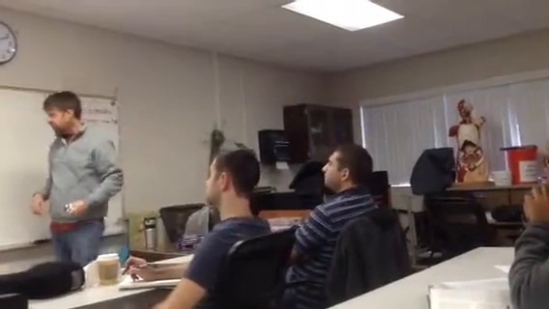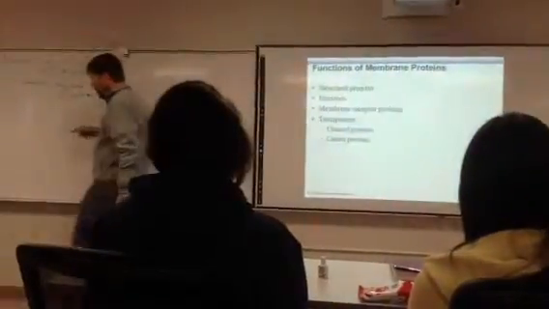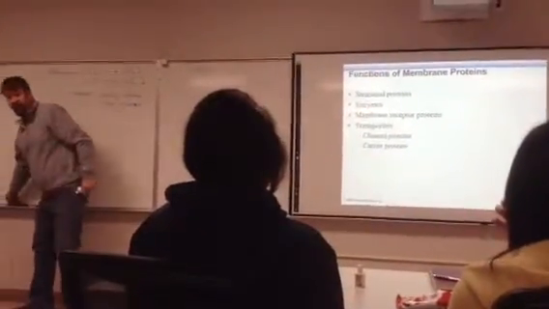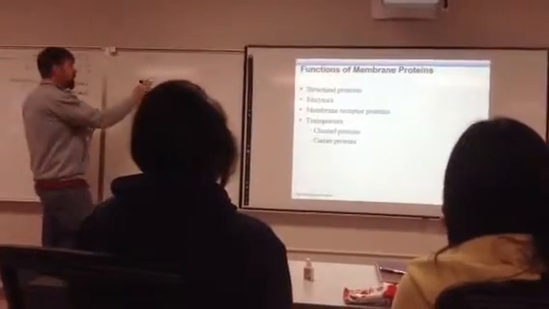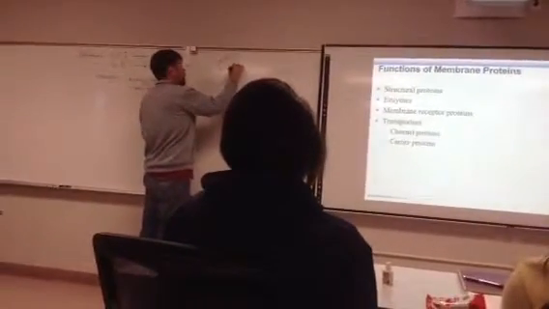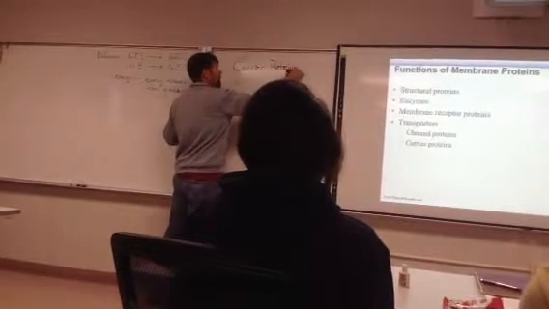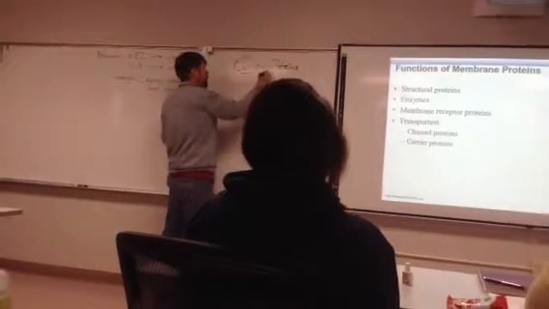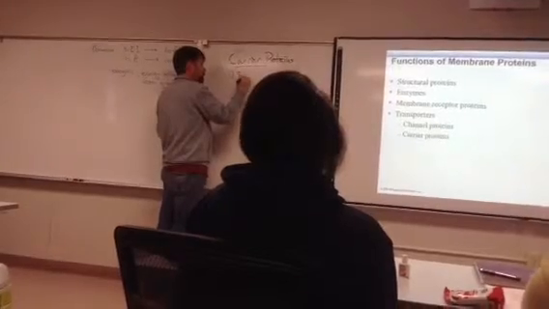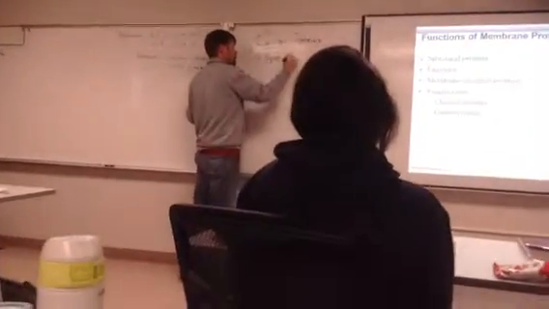Because these are proteins here, we have to consider that they have to be able to bind to whatever they carry, right? So any of these carrier proteins, any of the ones that we're talking about, whether it's a channel or carrier protein or whatever, they have specificity. Right, what else? Affinity.